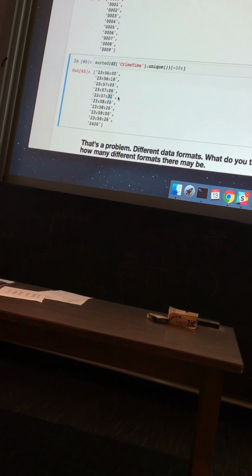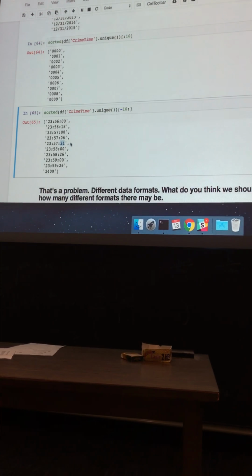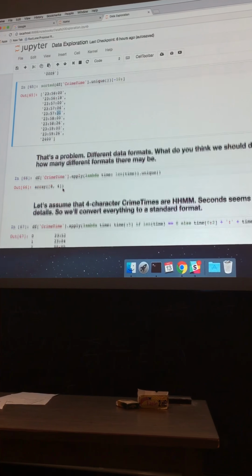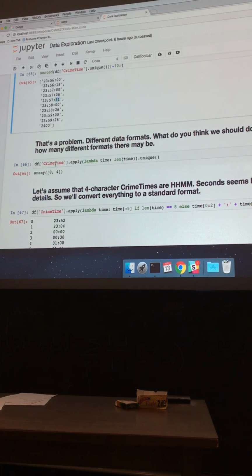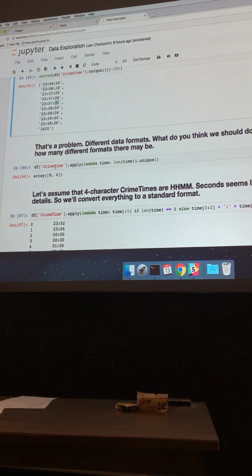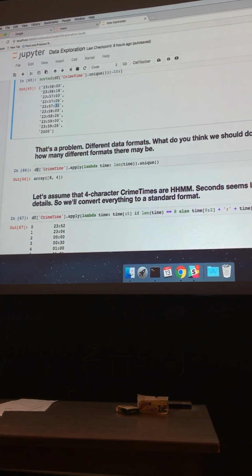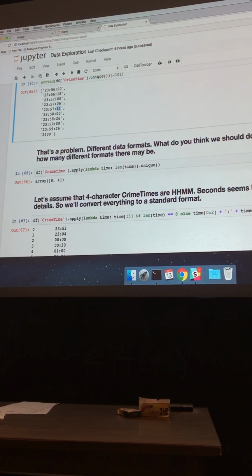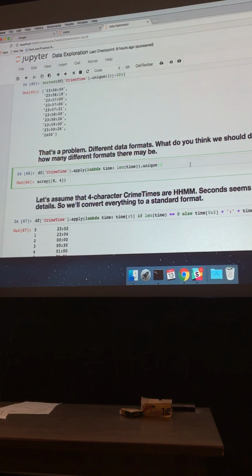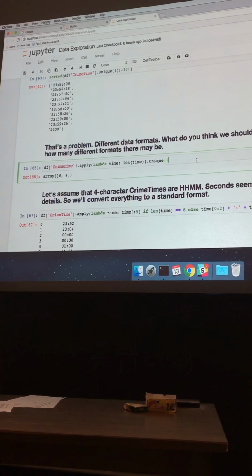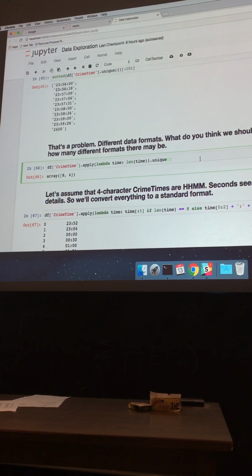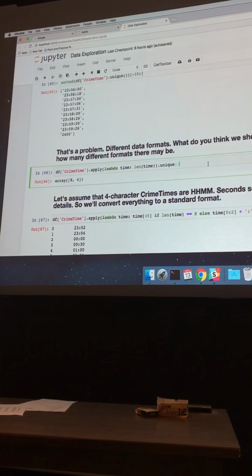So my first inclination is, all right, let me write some code to clean this all up in place. But the first thing, I think it's very useful to just look and see, are all the strings the same length? Like just 2 different lengths. And so, can somebody explain to me, and this might require, I don't know if you know Lambda. Do you guys know Lambda functions? No? Okay, let's talk about Lambda. We'll talk about Lambda functions in a second. So can someone who's a Python expert-ish explain how that works?